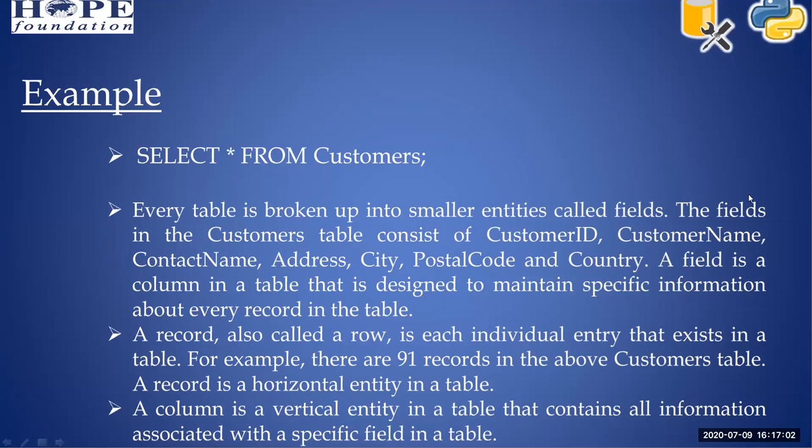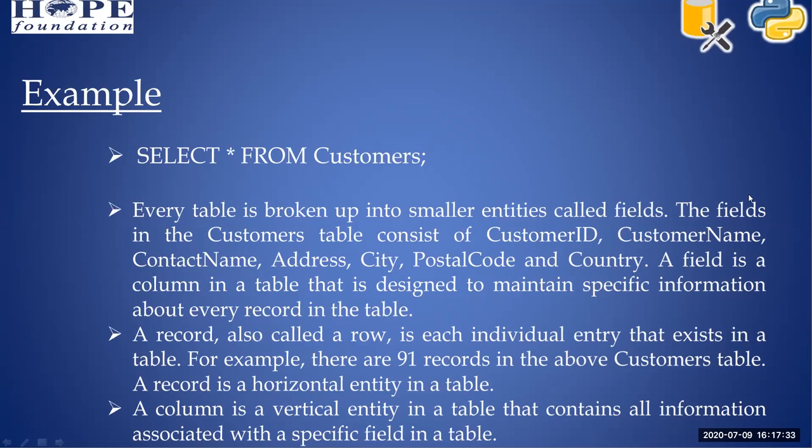The simple explanation of this statement is: select means I'm going to select some columns, and I'm giving star, which is used to select all the columns in your table. Then from means I'm going to select the data from my table, and my table is customers. So select star from customers, right?